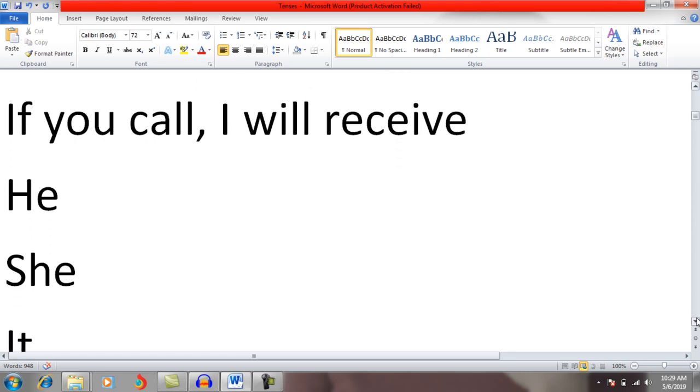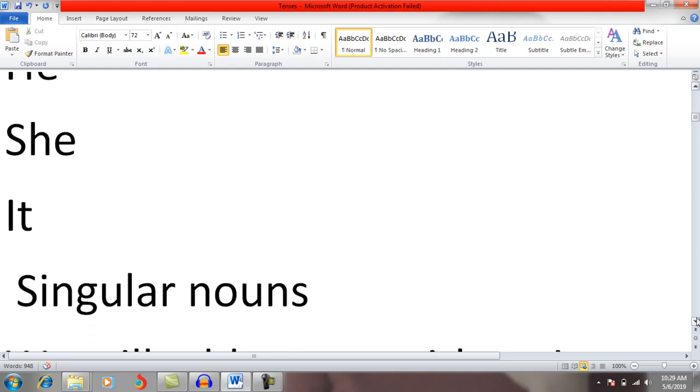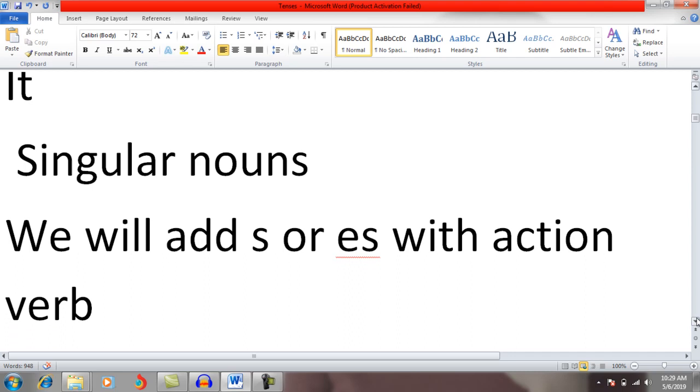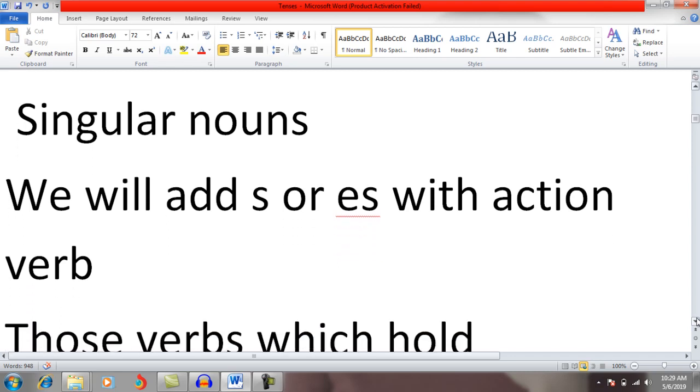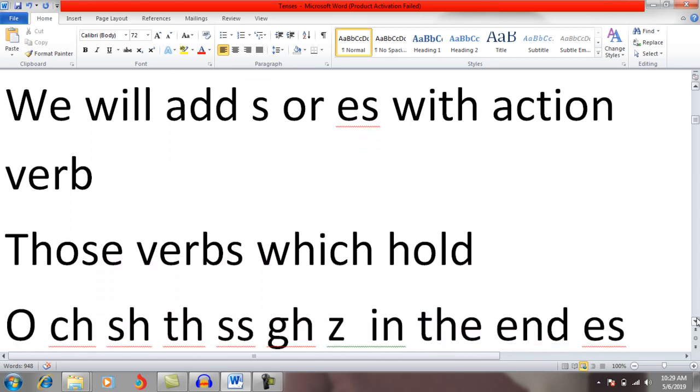Whenever we are talking about a third person pronoun like he, she, it, or a singular noun, we will add s or es with action words. Now you may be a bit confused about where to use s or es. So let me explain that.